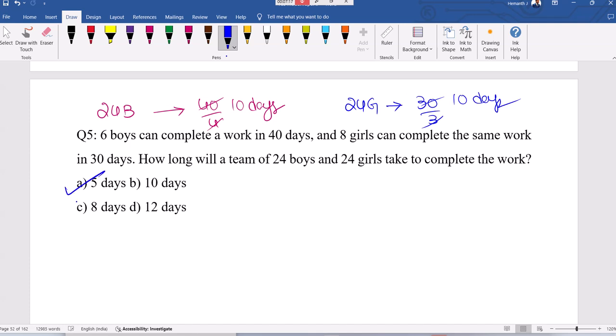Together it will be 5 days only. You can also do it as product divided by summation: 10 days, 10 days, 100 divided by 20, which is equal to 5.